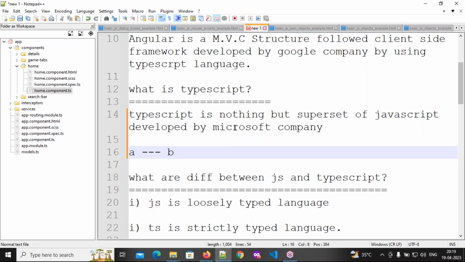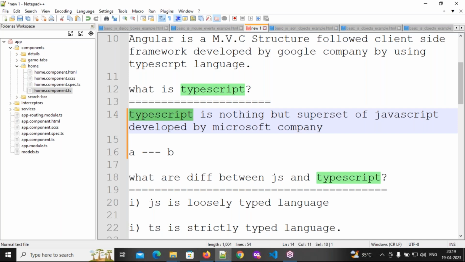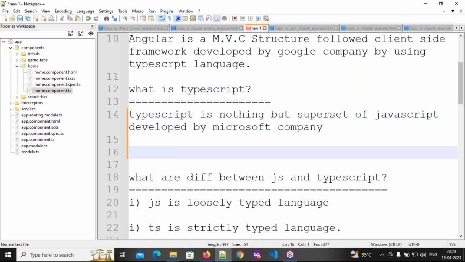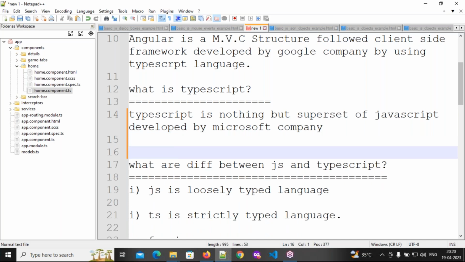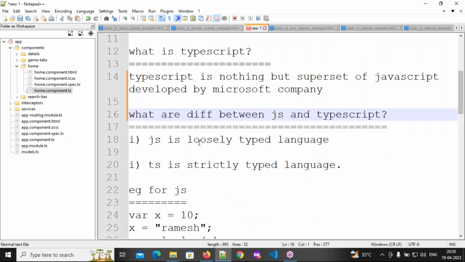In the same way, the Microsoft people took JavaScript into their hands and modified it as TypeScript. If anything is modified, definitely there will be differences between the previous version and the new one. So what are the differences between JavaScript and TypeScript? Very simple. JS is a loosely typed language. TS is a strictly typed language. Here, typed means related to data types only.